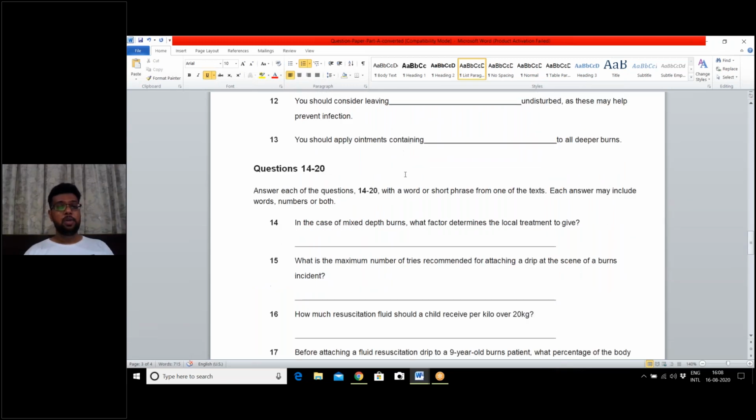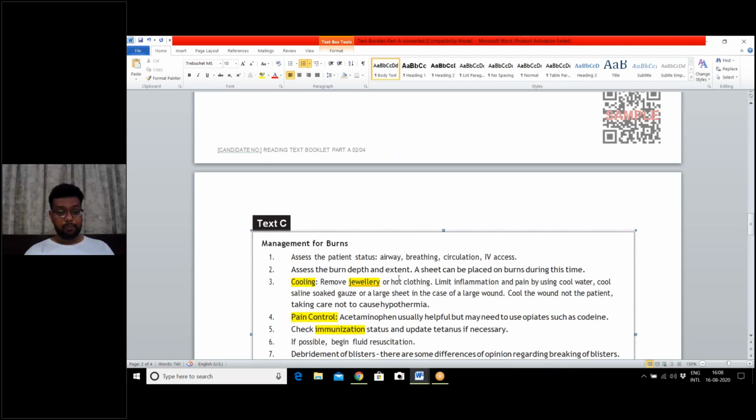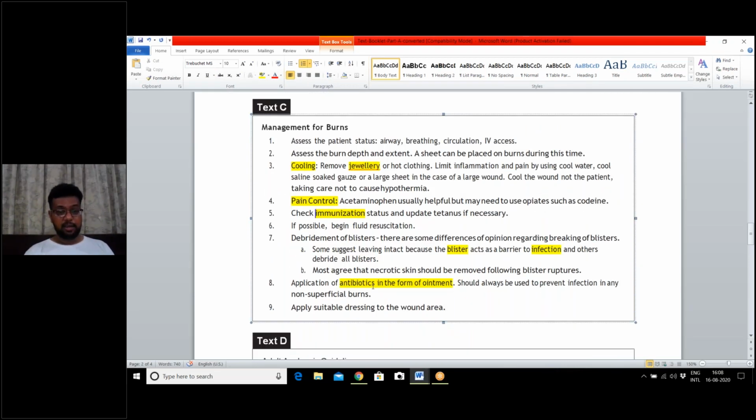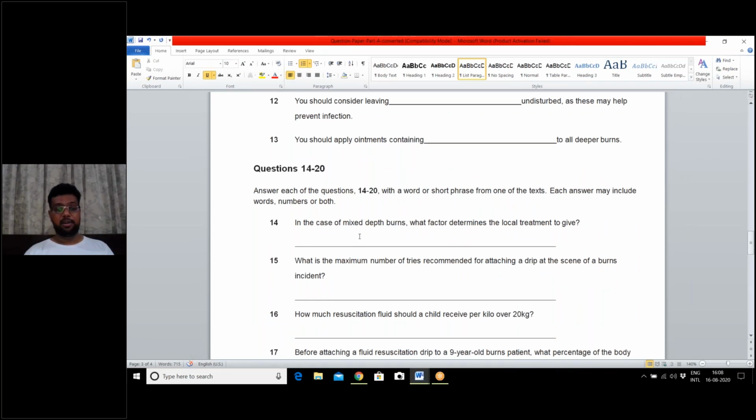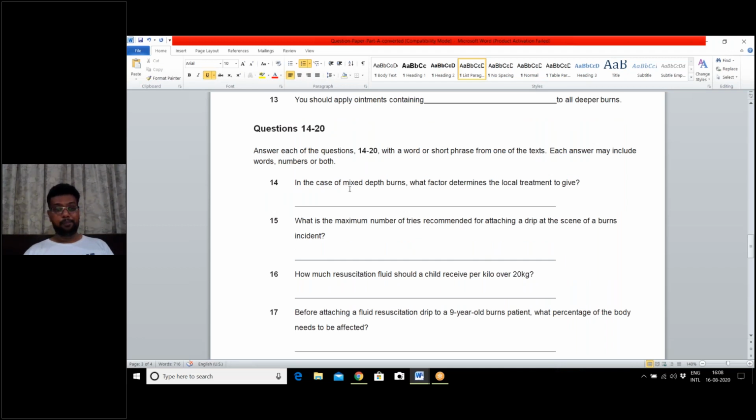Question number 12. You should consider leaving blank undisturbed as these may help prevent infection. So infection was in text C. Infection, I highlighted it. See here. So you should keep the blister intact. The answer is blister. The answer is leaving blister undisturbed or intact.